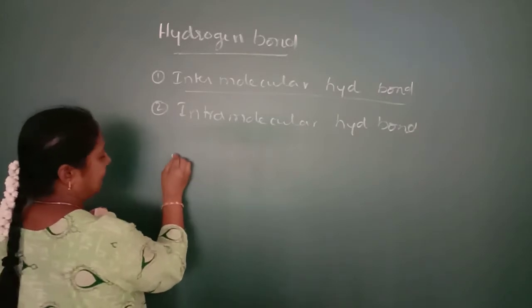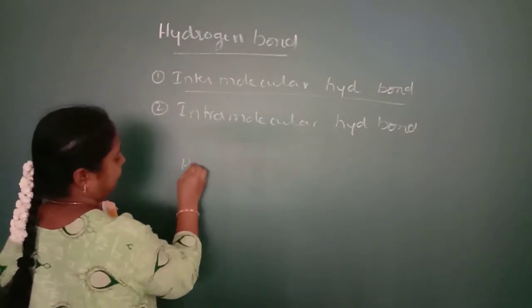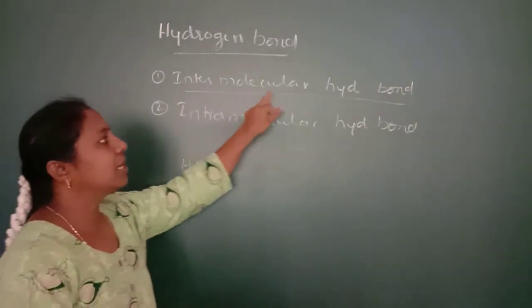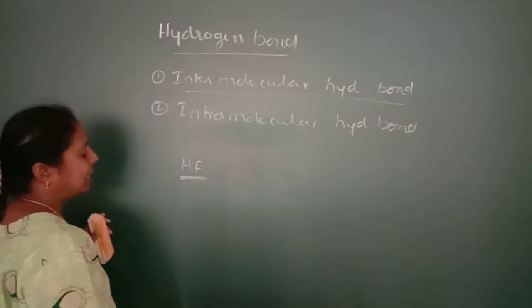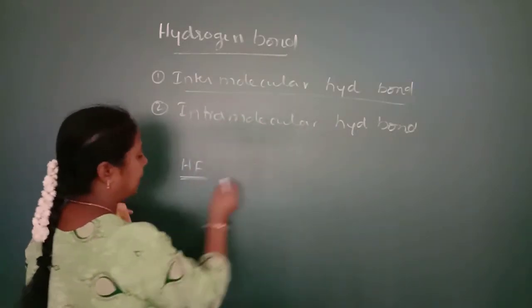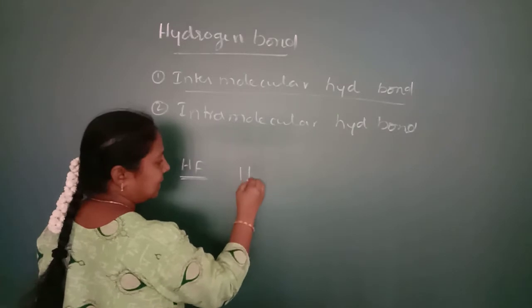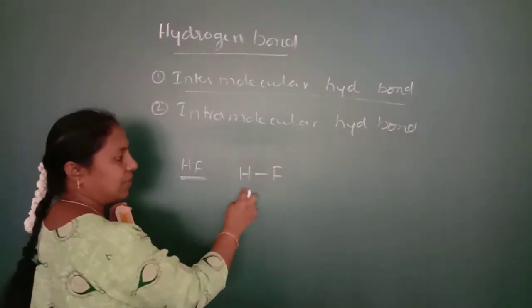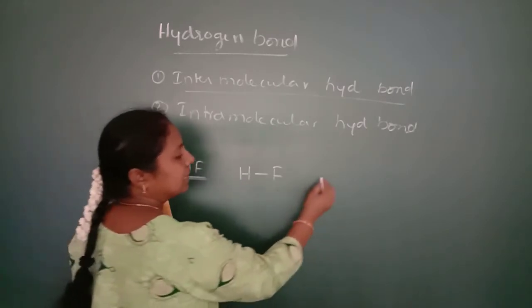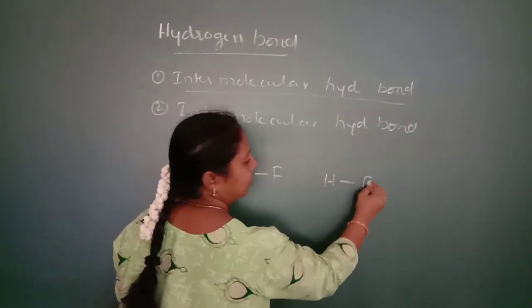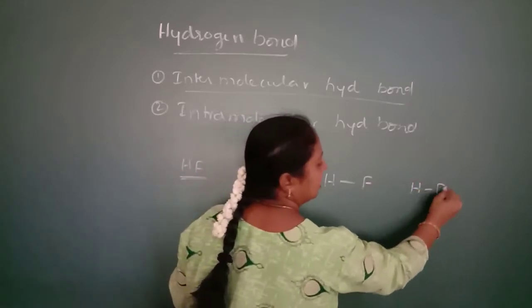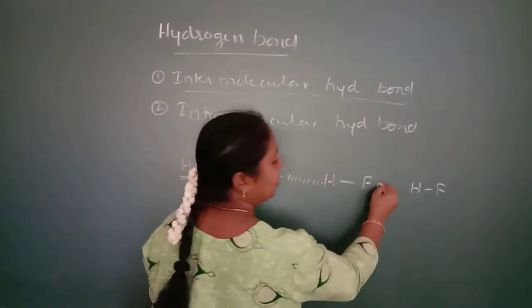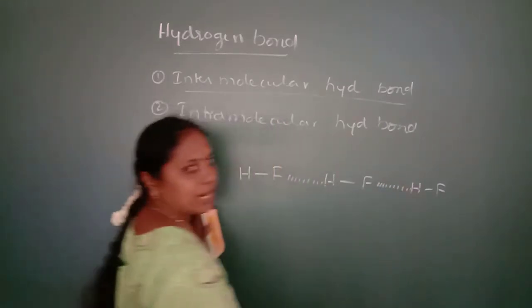So let us take one of the examples, that is HF, hydrogen fluoride, in which there is an existence of intermolecular hydrogen bonding. So how can we explain the presence of intermolecular hydrogen bonding in case of HF? I will write the structure of HF, that is like this. This is the structure of HF molecule, hydrogen fluoride molecule. Similarly, I will take one more HF molecule and the third HF molecule. Between these many HF molecules, one with the other molecule, there exists a force of attraction.